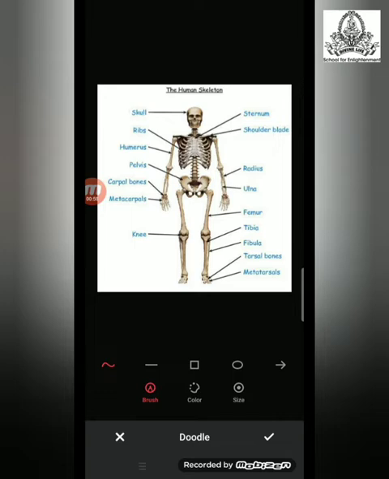Now, on the basis of where the bones are present in the body, they are given different names. Like the group of bones present in the head region of our body is known as the skull. The group of bones present in this portion of the body are known as the ribs. Similarly, the skeleton is divided into different parts, and in this chapter we are going to study each such part.